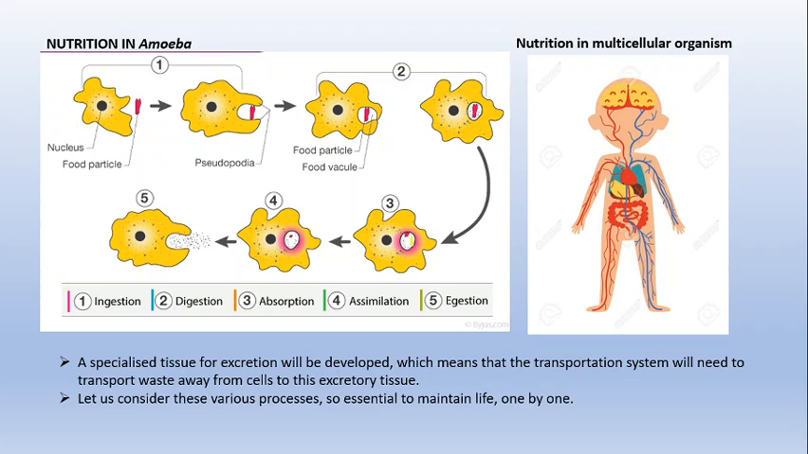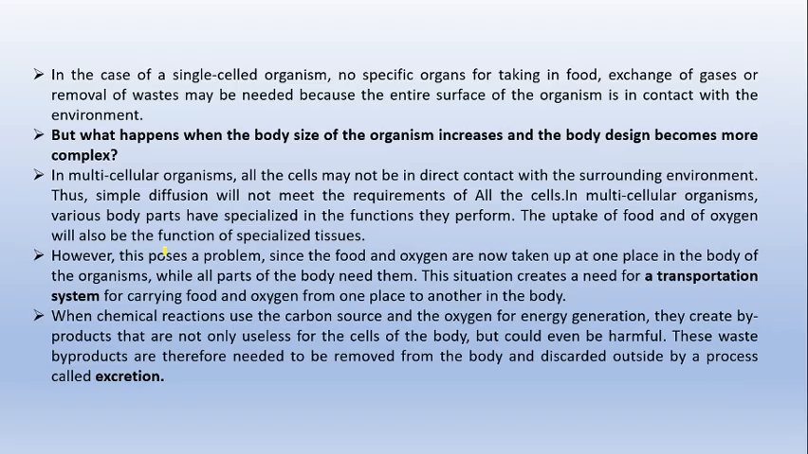assimilate the food, right? That means it will absorb the food particle and it will remove the waste particle directly through this single cell itself, right? It does not require any other specific organ. But now, what happens when the body size of the organism increases and the body design becomes more complex? It is very much simpler in the case of a single cell organism.